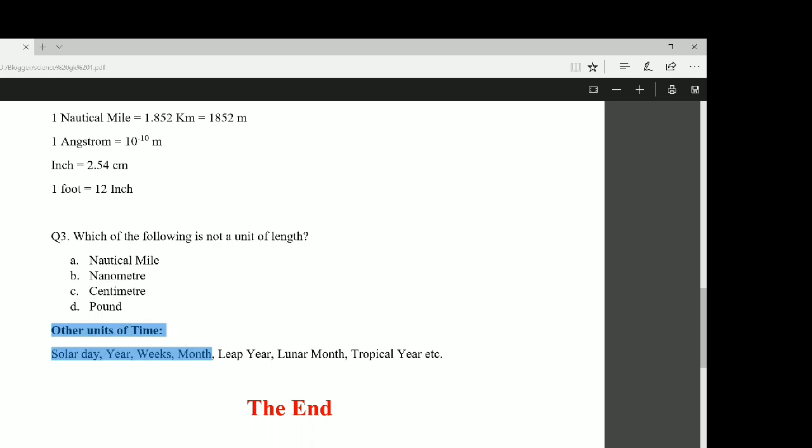Similarly, other units of time are solar day, year, weeks, months, leap year, lunar month, tropical year, etc. I hope you all have understood the different units. Please don't forget to note it down in your copy.